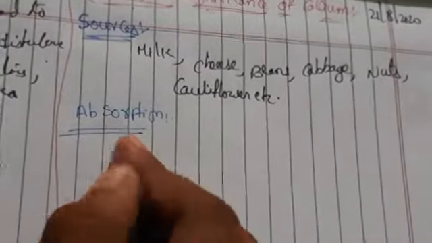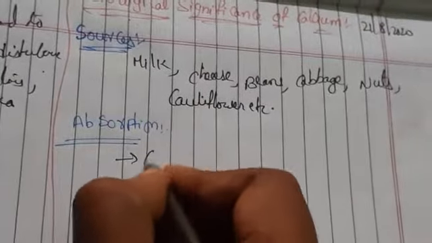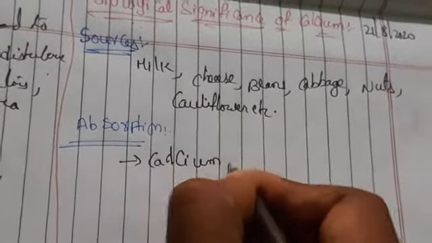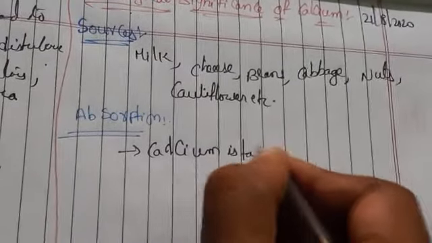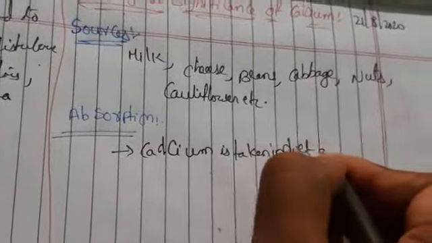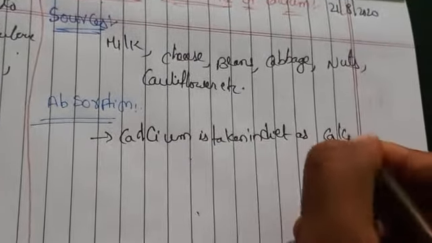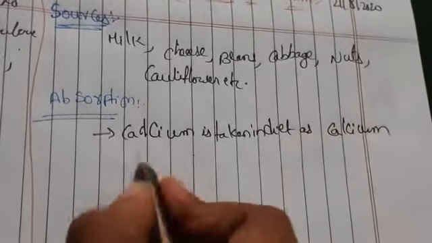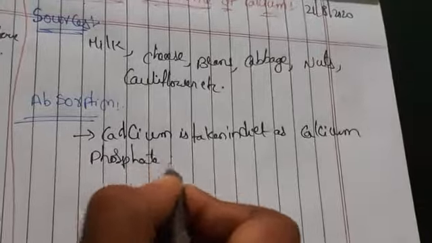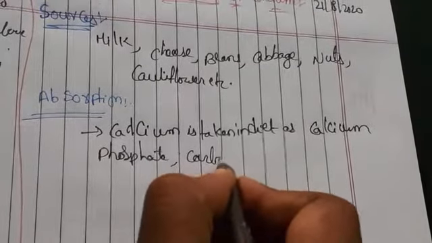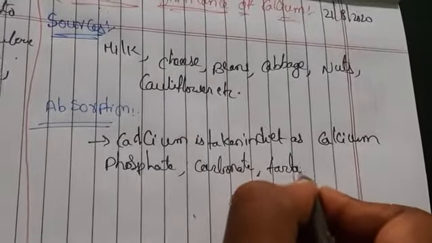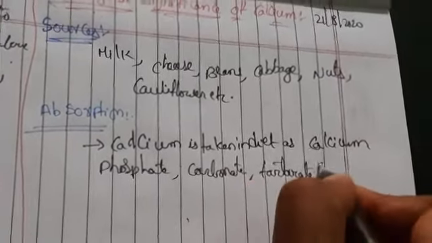So generally calcium is taken in diet as calcium phosphate, carbonate, tartrate and oxalate.